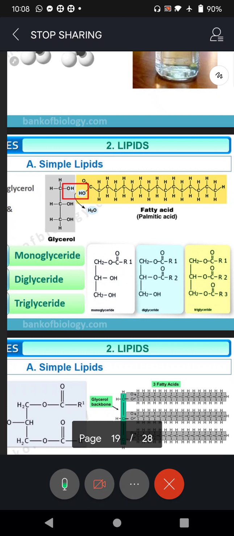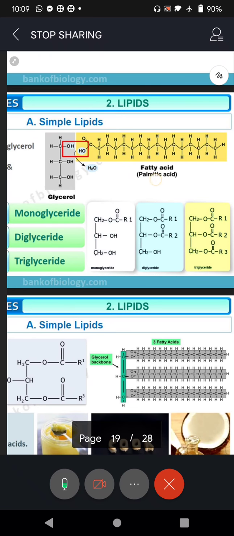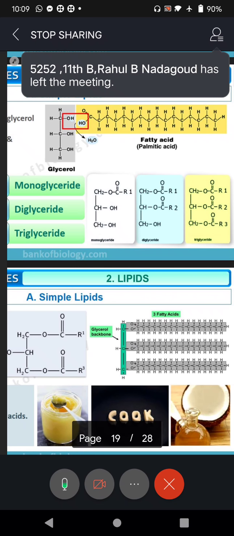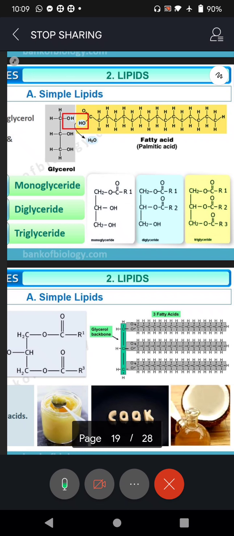You can see there the number of carbon atoms. So after my class, you practice once all these bondings and the functional groups, R1. Okay, examples of monoglyceride, diglyceride, triglyceride.